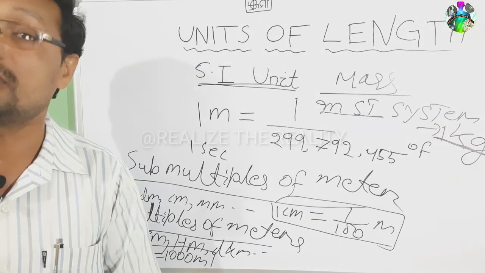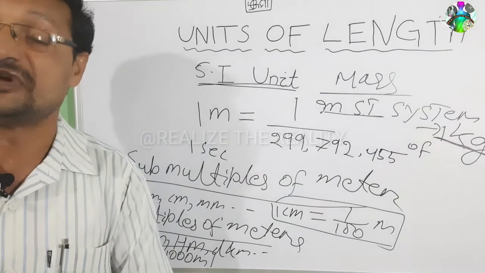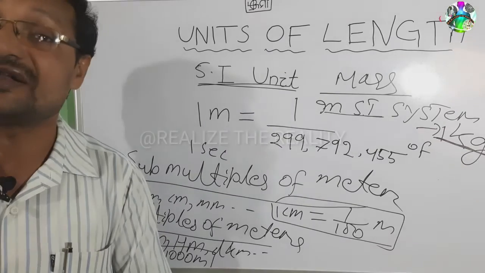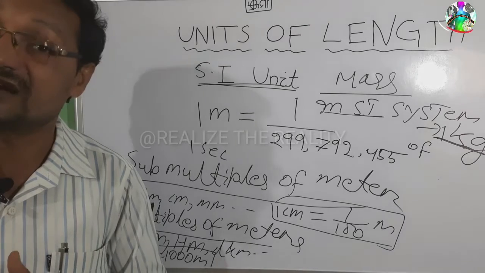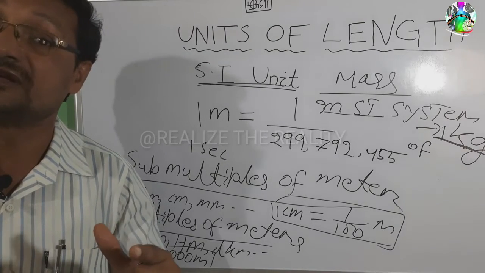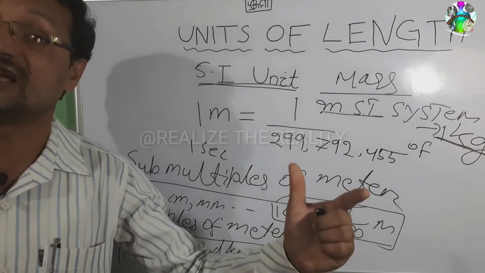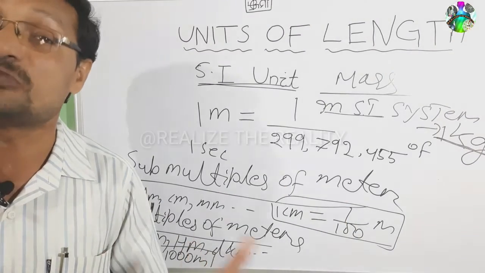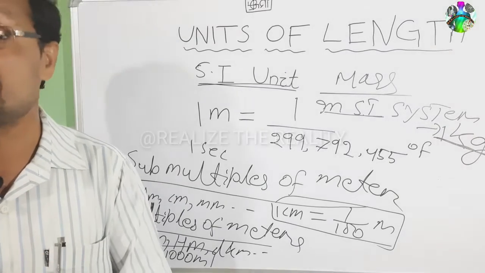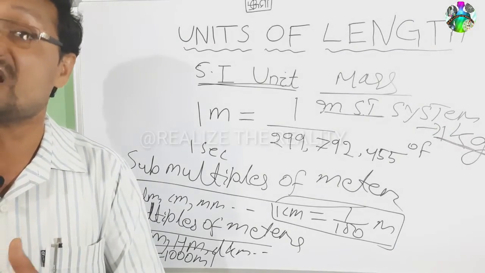For measurement of a stone or rice, 1 gram is very small, so we can use quintal, ton or kilogram. Exactly, for some lengths kilometer and meter are very small, and for some lengths kilometer and meter are very large.